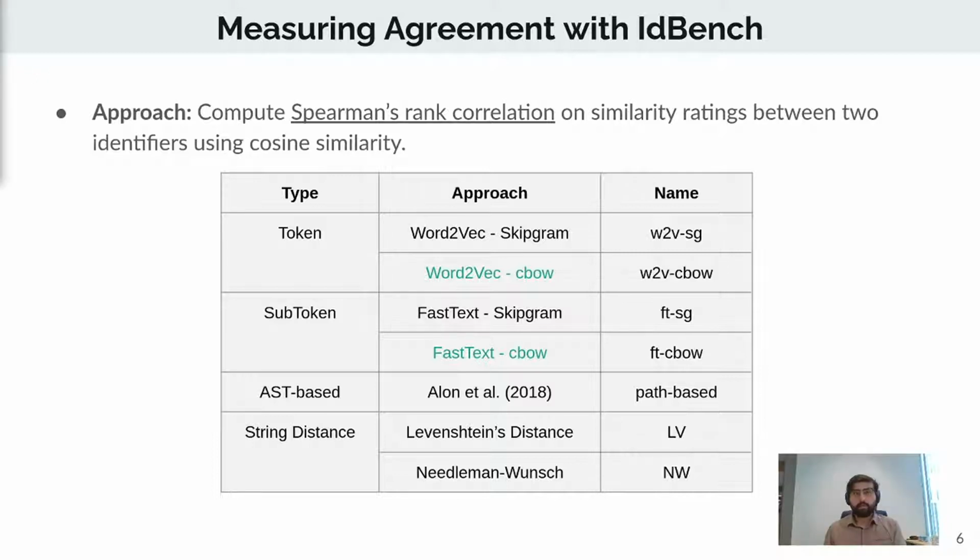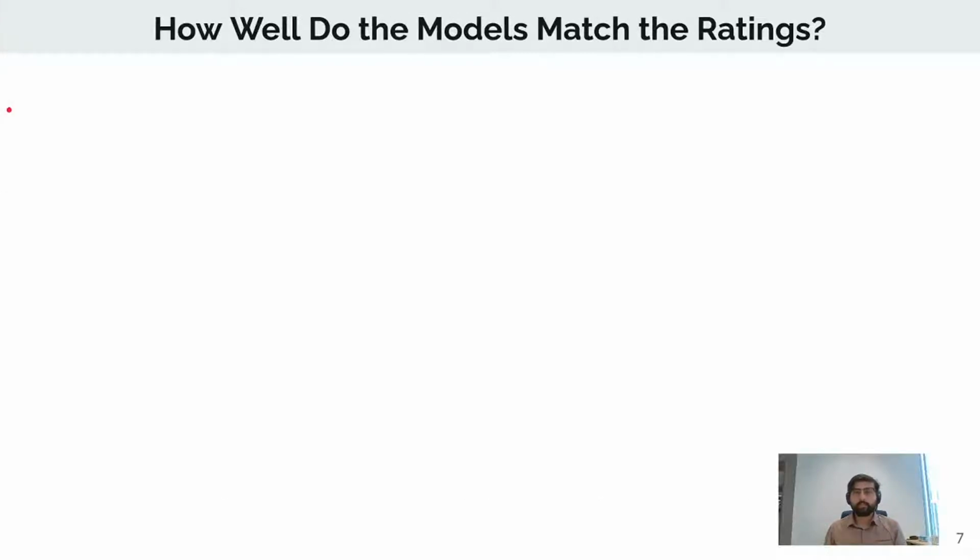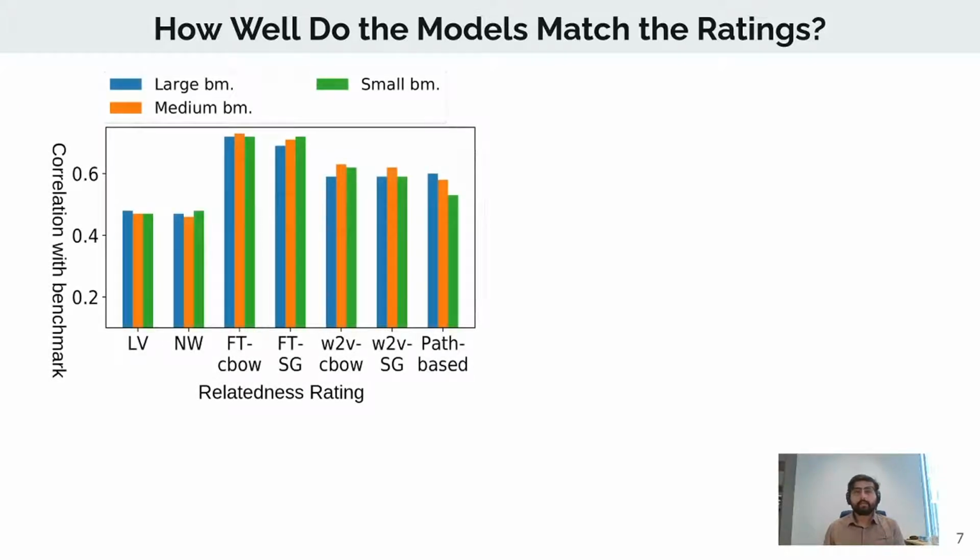Now moving on to our first research question, that is, how well can these models capture these ratings. So looking at relatedness first, we can clearly see that all methods have a strong correlation with the benchmark, with learned representations performing a lot better than string distance based methods, and the FastText model doing a lot better with over 70% correlation.